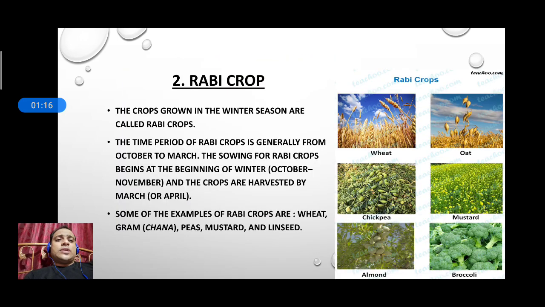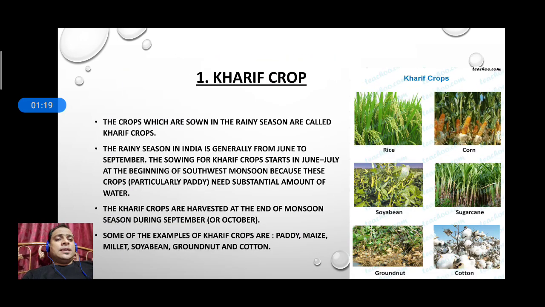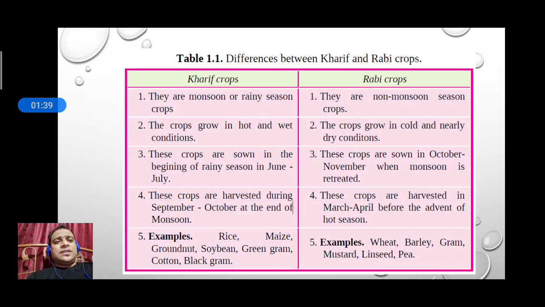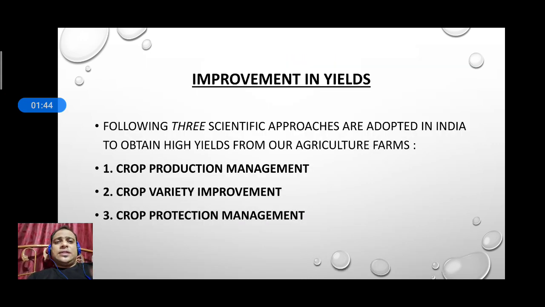because in India we practice two types of crops, the Kharif crop, where we have seen the duration of this crop, and the Rabi crop, which takes place during the winter season. So various types of crops we are practicing the whole year. We have seen the differences between the Kharif crop and Rabi crop. In today's video we'll see some of the scientific approaches